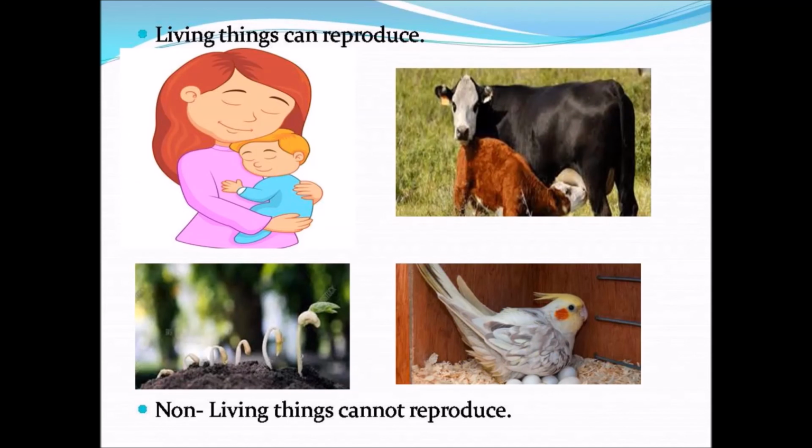Last feature is living things can reproduce. See here, a woman carrying her baby, so she can reproduce a young one. A cow is giving milk to her baby, so animals also reproduce. Plants also grow from seeds. Birds also lay eggs, but non-living things cannot reproduce.